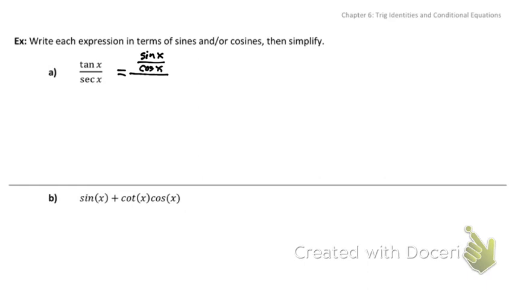Well, if you go back to that identity sheet on the other side, you're going to see that secant equals 1 over cosine. Secant and cosine are joined at the hip, just like sine and cosecant are joined at the hip, just like tangent and cotangent are joined at the hip. So I'm going to rewrite secant as 1 over cosine.